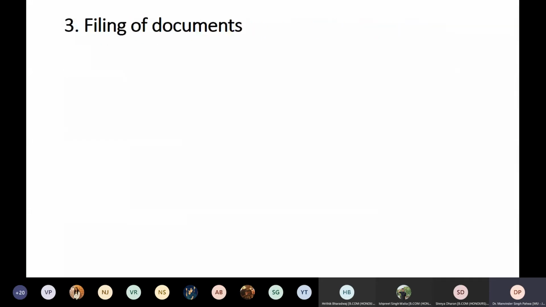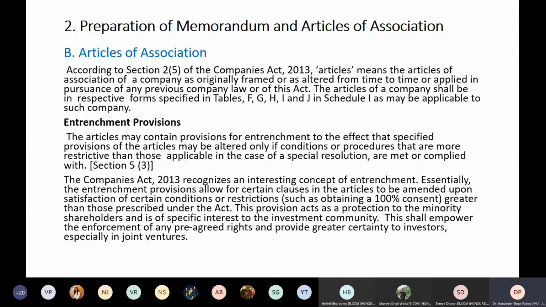This is about your articles. So you can see what the contents of the articles of association of a company are, and we will discuss it tomorrow. What the contents are, you have studied, and I may ask some of you to share your screen. So please be ready with the things, so that I will be able to see it.